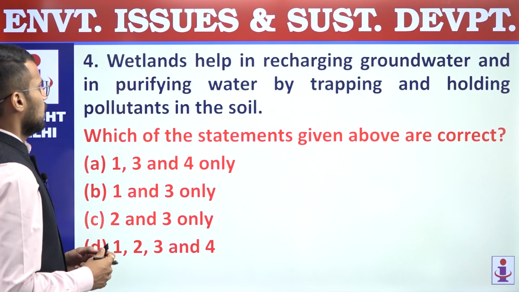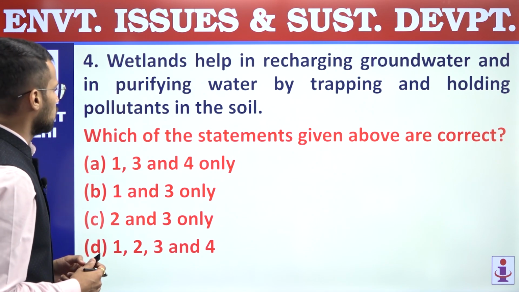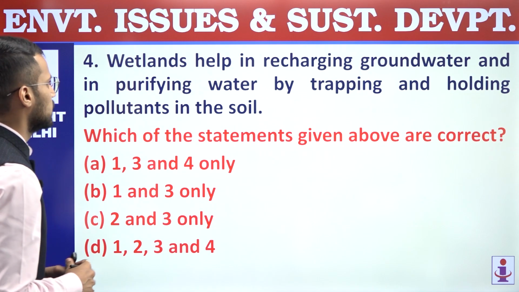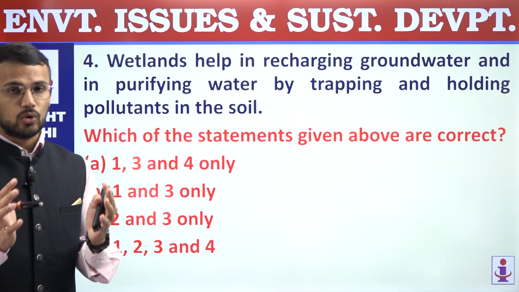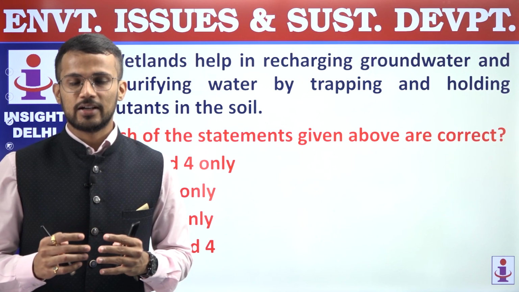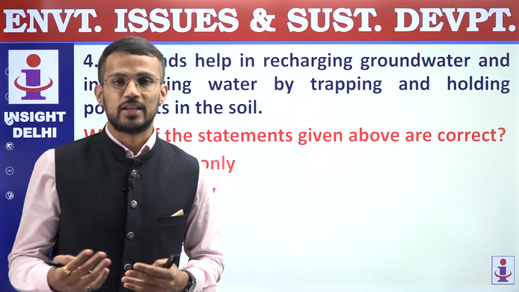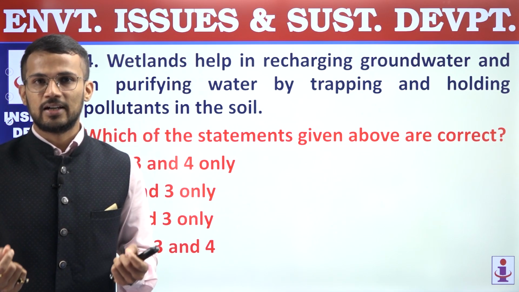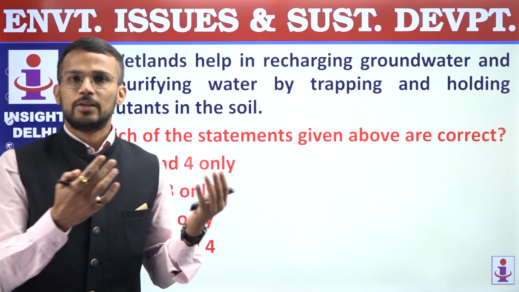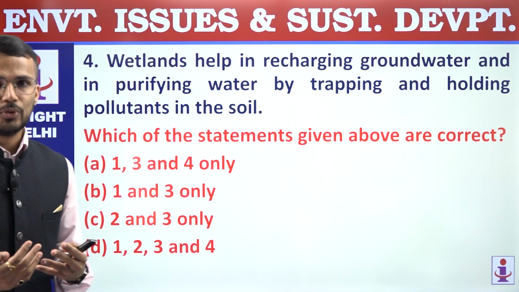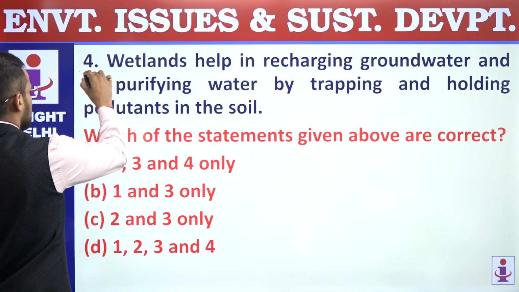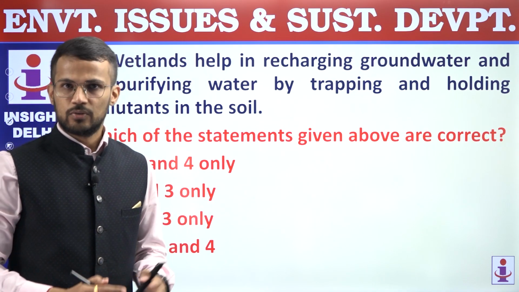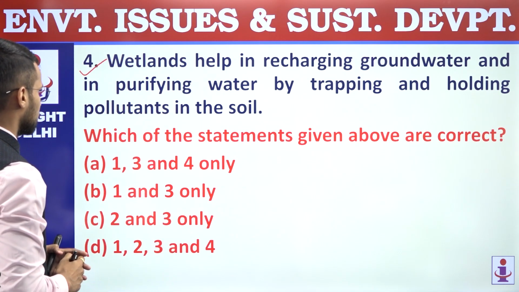Fourth, wetlands help in recharging groundwater and in purifying water by trapping and holding pollutants in the soil. So this is also a correct statement regarding wetlands. This is considered as one of the services that we receive from wetland, because as water percolates in wetland, it leads to trapping up of the pollutants or whatever impurities are there in water, and as a result of that, groundwater gets a pure form of water. Fourth statement is also a correct statement.